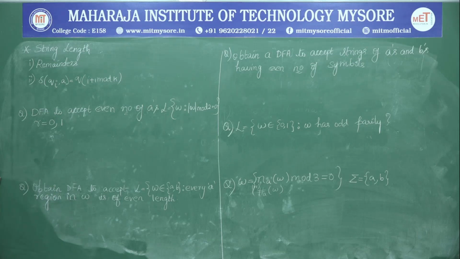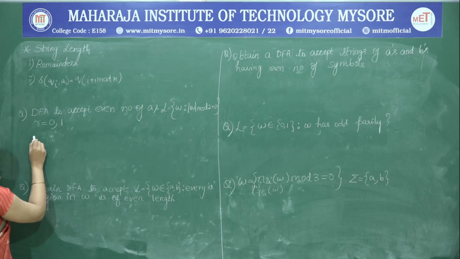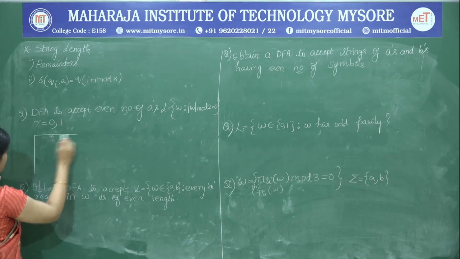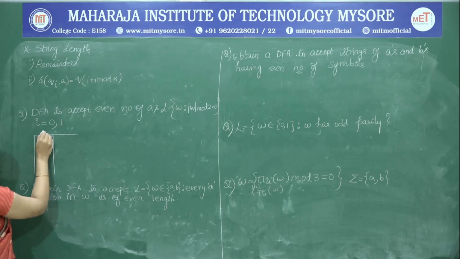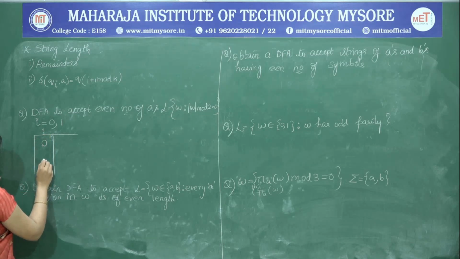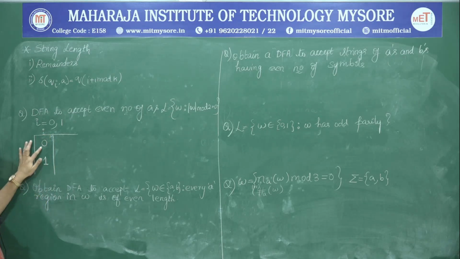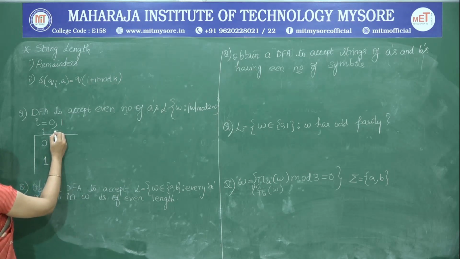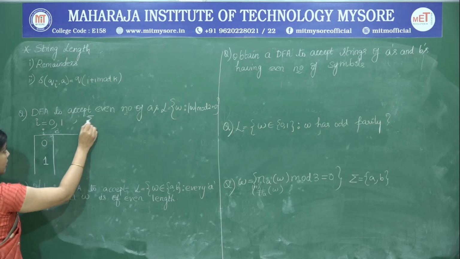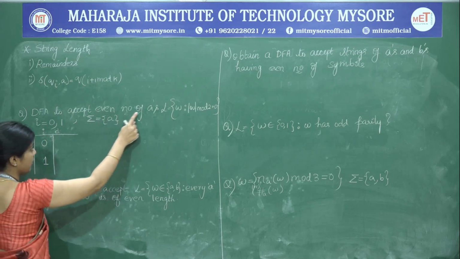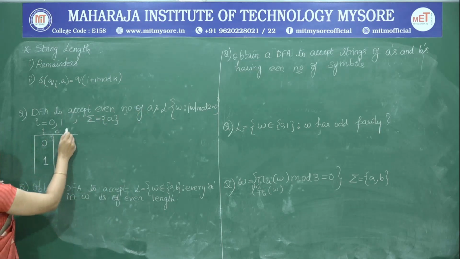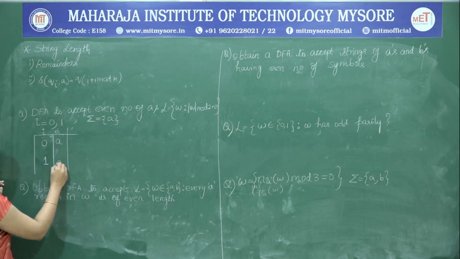Next is to find out the transitions of this DFA. Instead of r, I am going to write it as i. So i is nothing but 0 and 1, which are the states of the DFA. The remainders are nothing but the states of the DFA. We have to find out the transitions on all the input symbols. In this case we are interested only in the input symbol a, because the DFA has to just accept an even number of a's.